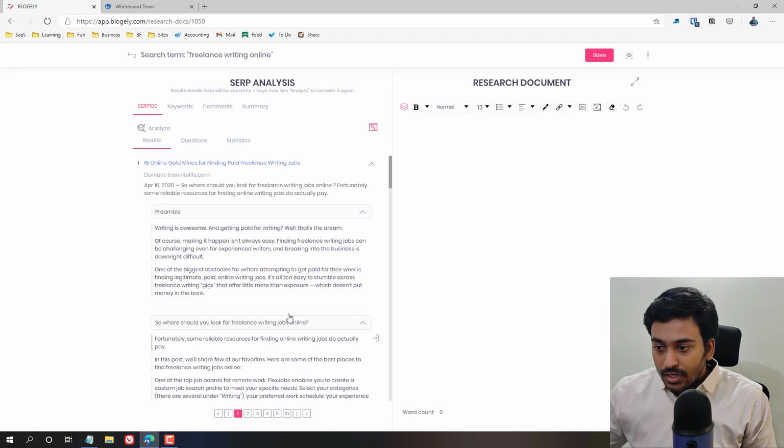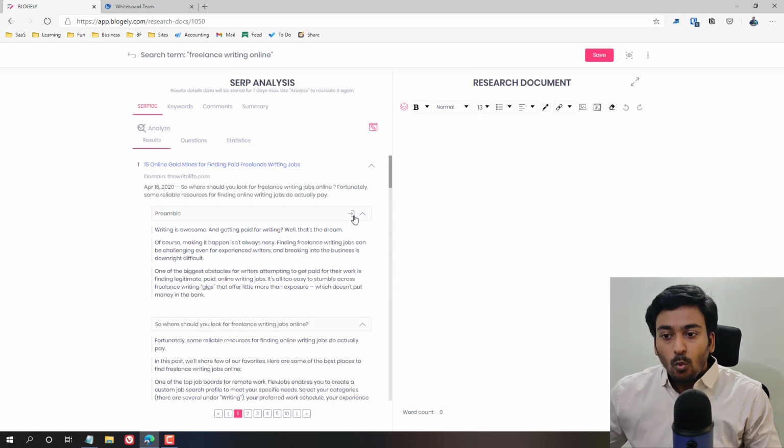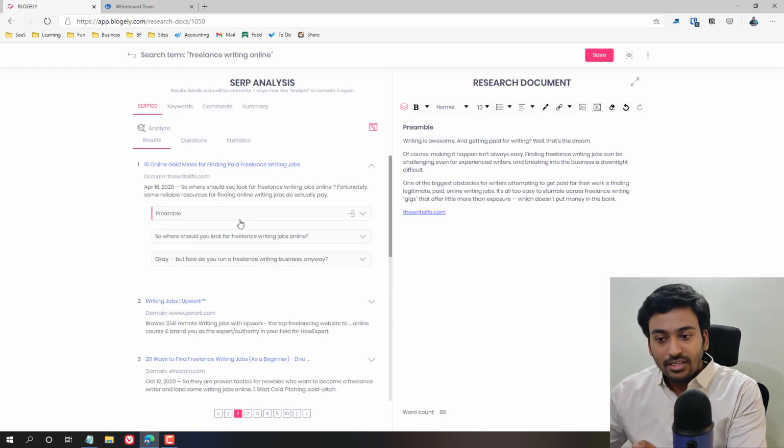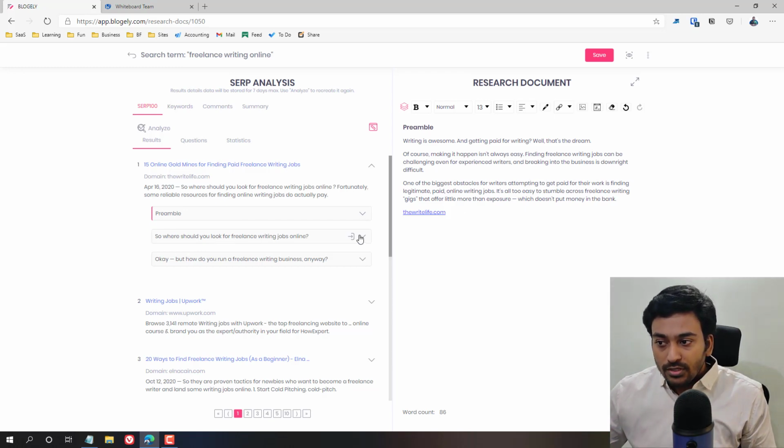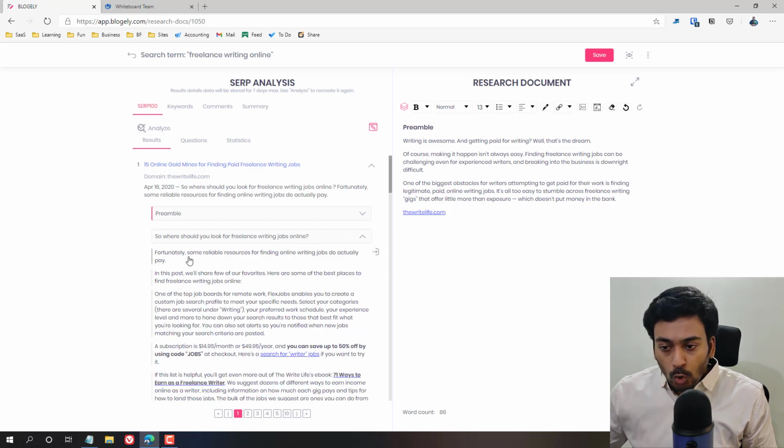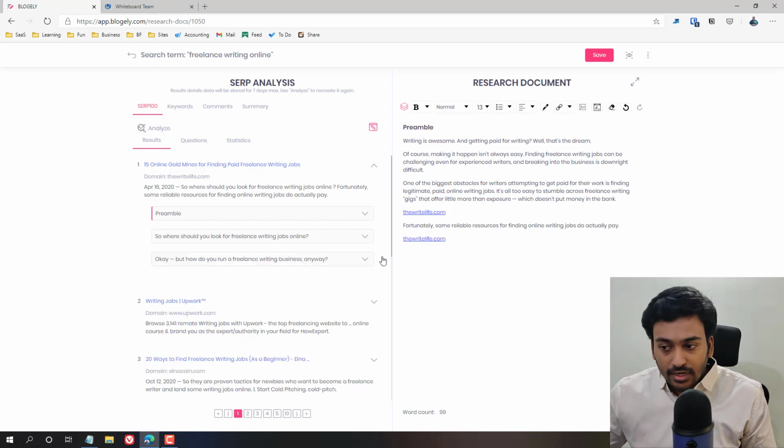And the cool thing is, if I click on this, it will automatically transfer the entire section into the article, and it will color code it to say that I have taken this idea into the article. Or let's say I don't want the entire thing, only this sentence makes sense for the article which I'm going to write. I do this, and it will automatically do that. And it also tries to leave the link for whatever snippets we are getting.